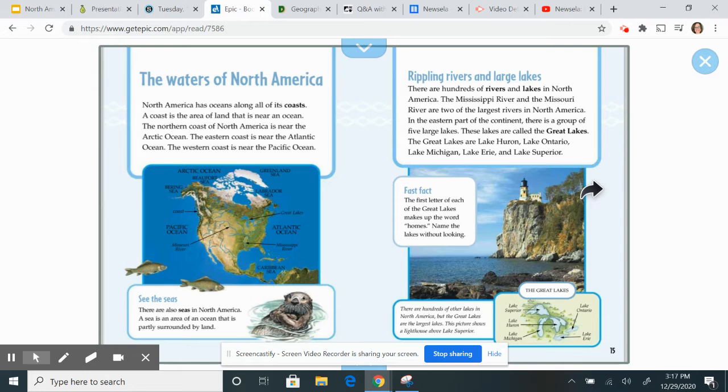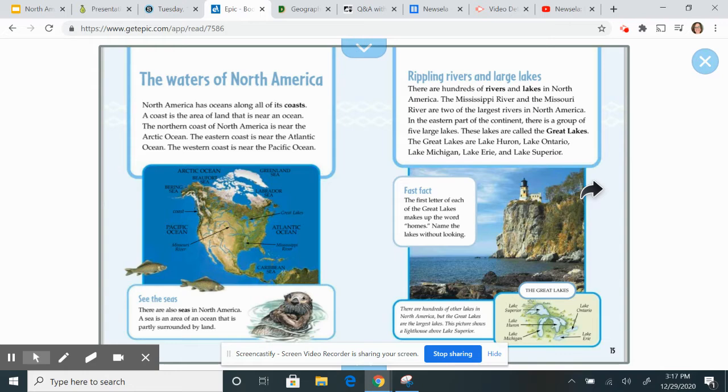Rippling rivers and large lakes. There are hundreds of rivers and lakes in North America. The Mississippi River and the Missouri River are 2 of the largest rivers in North America. In the eastern part of the continent, there is a group of 5 large lakes. These lakes are called the Great Lakes. The Great Lakes are Lake Huron, Lake Ontario, Lake Michigan, Lake Erie, and Lake Superior.